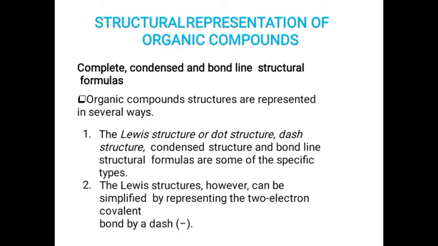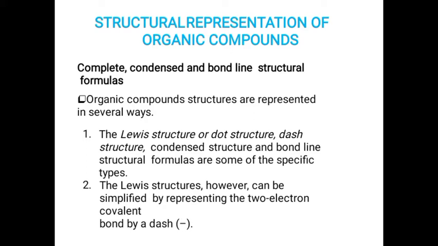And how can we represent these organic compounds? As we know, organic compounds are the compounds which are made up of carbon. There are mainly two types of organic compounds, that is saturated and unsaturated compounds.